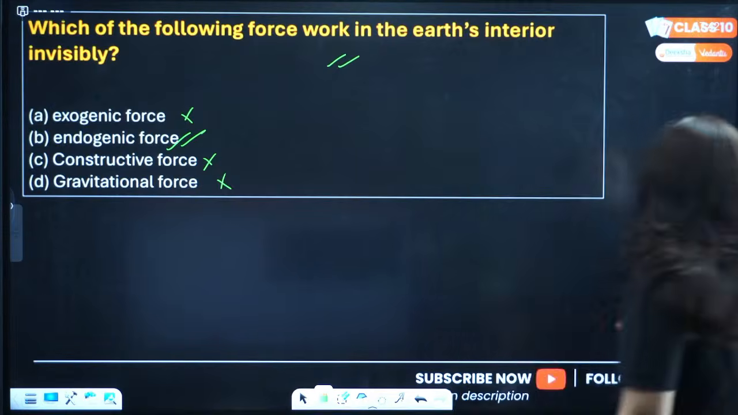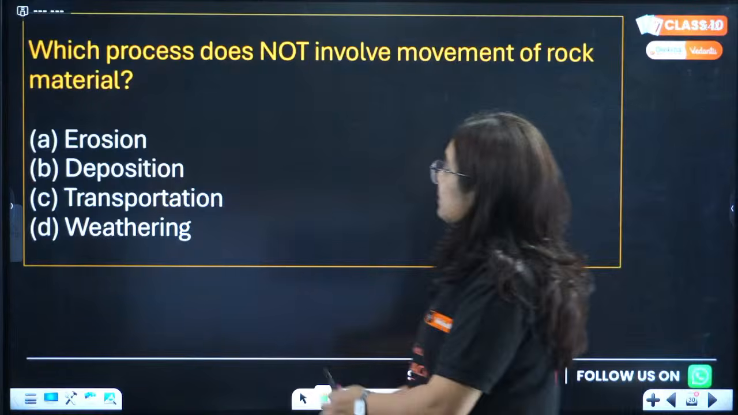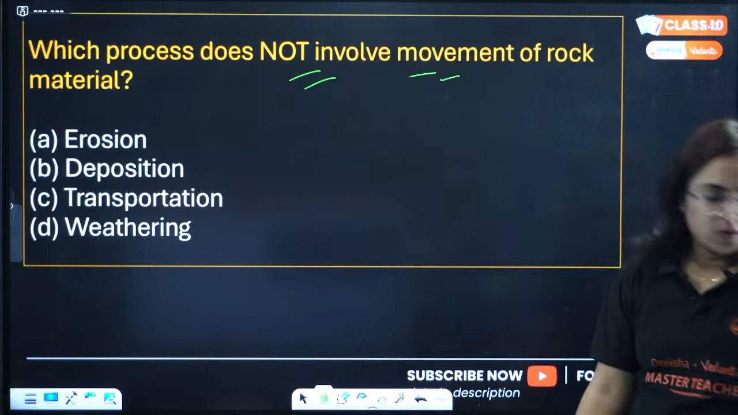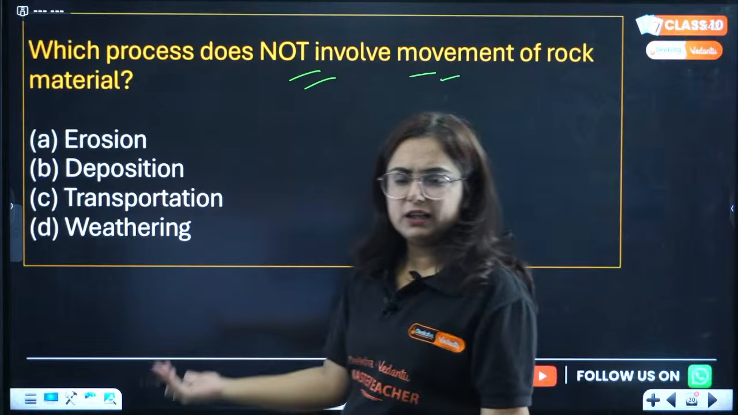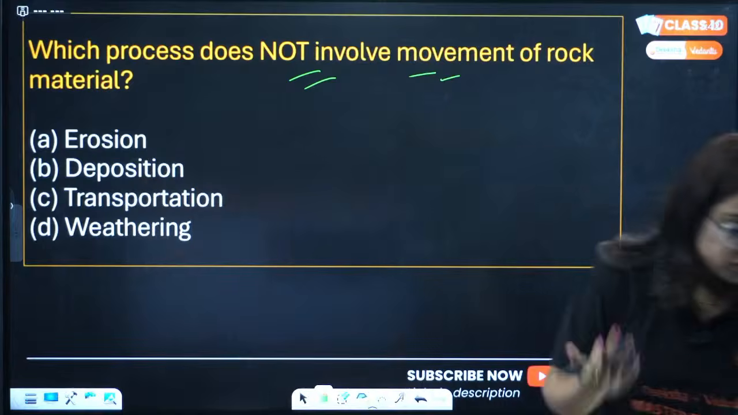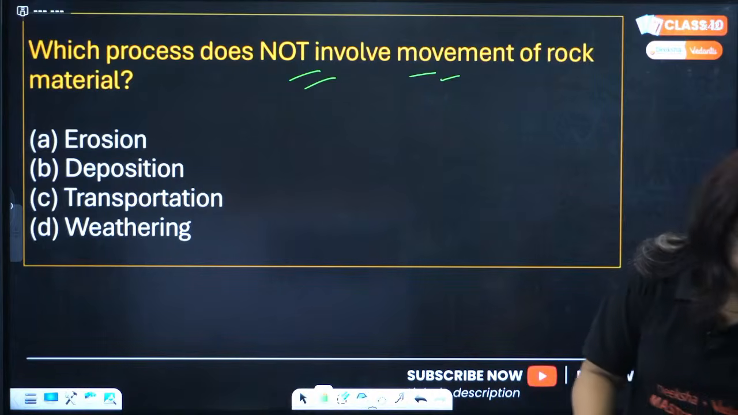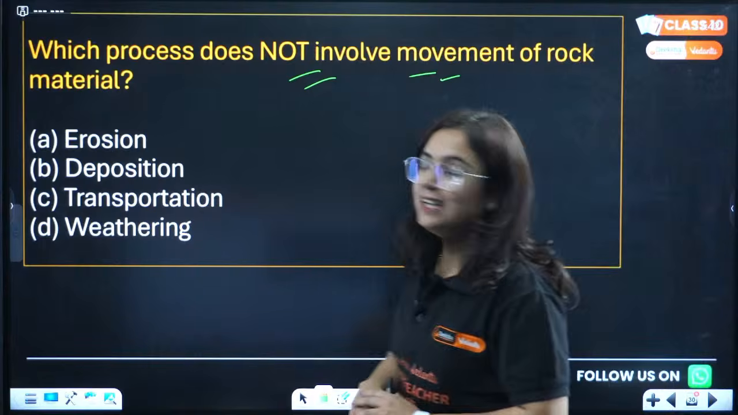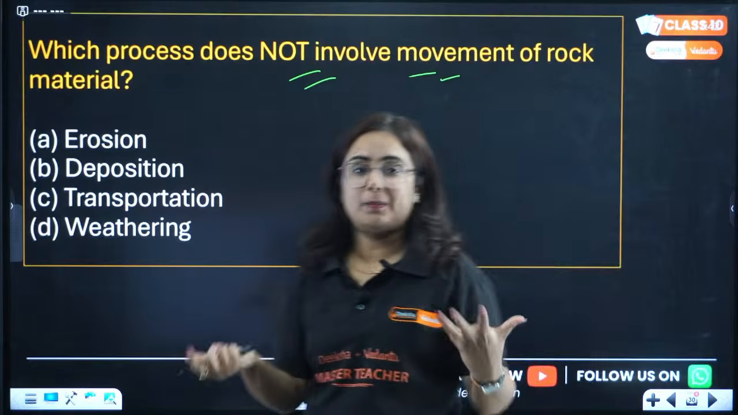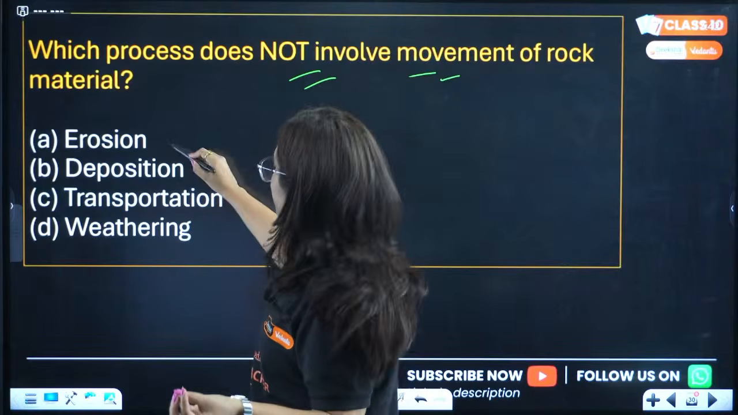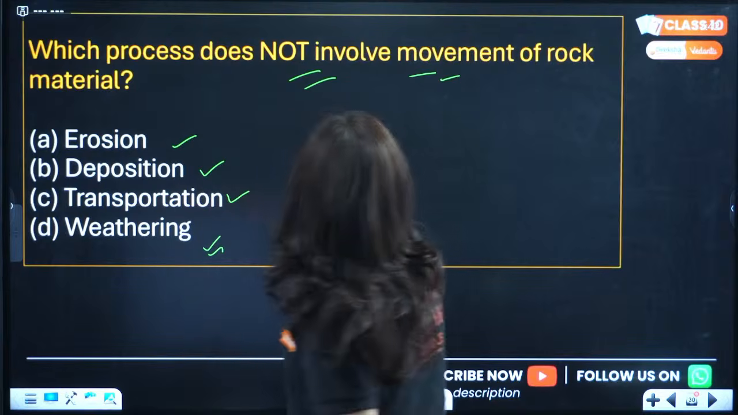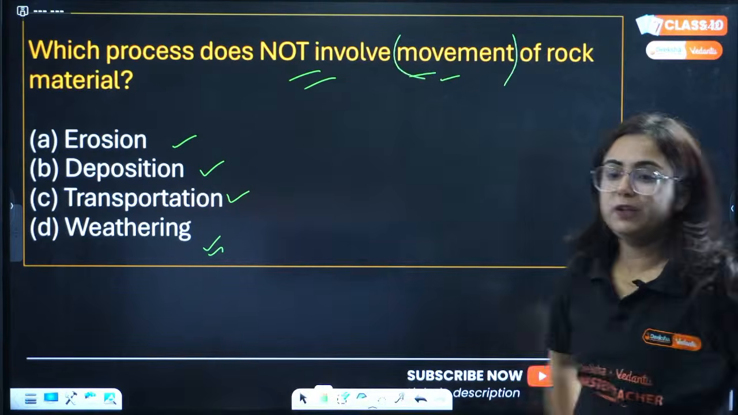Great. Then we have one more question. Which process does not involve the movement of rock material? Okay, what are you guys doing? Not answering anything. What happened to you? Not interested in studying for class 9 or not interested in studying SST? What is the issue? So, which process does not involve movement of rock material? Is it erosion, deposition, transportation, or weathering?